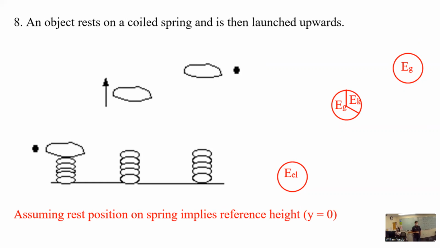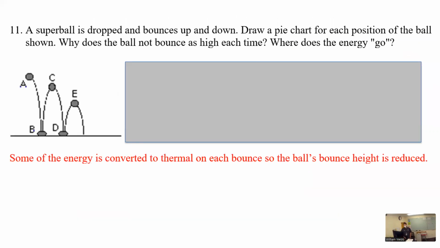All right, questions? We good on that one? All right, now let's get to one where we got some dissipated energy. We know here it says across the bottom, some of the energy is converted to thermal on each bounce. So the ball's bounce height keeps getting reduced. That's real, right? That's what really happens. The ball falls, and when it hits the ground, it vibrates the ground. We hear the sound. It's going to warm up the molecules just a little bit. So there's going to be some lost energy to those internal random movements.